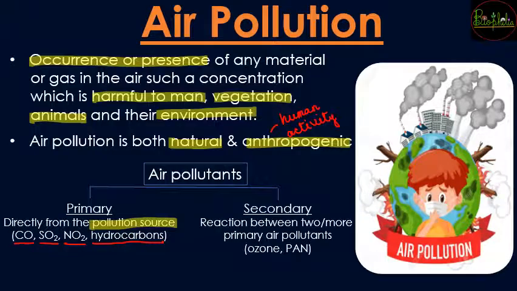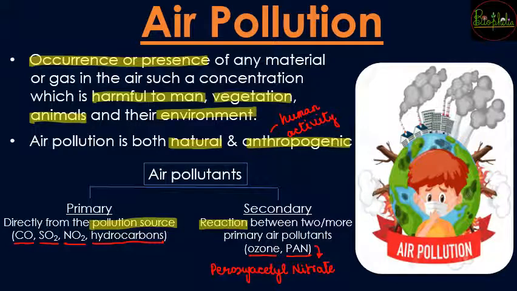Next होता है secondary air pollutants. So secondary air pollutants are going to be the source coming from the reaction. So when two or more primary air pollutants are reacting, they are forming the secondary air pollutants which include ozone and PAN. So what is this PAN? PAN is the short form of peroxyacetyl nitrate, which is going to be a secondary air pollutant.